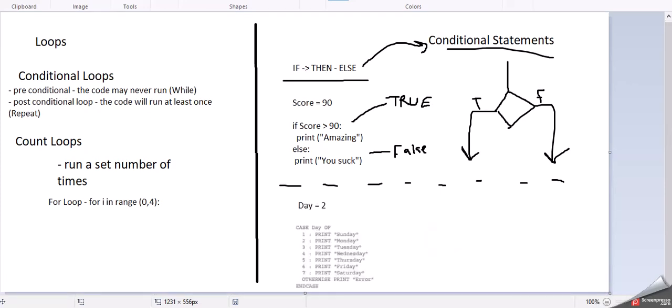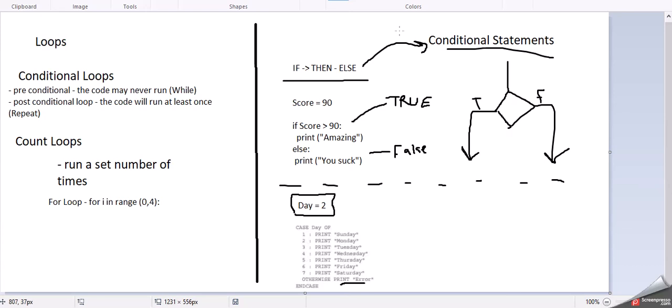A case statement we can't do in Python, but this is what it looks like. Let's imagine we've got a variable called day and it equals 2. It'll then check to see what we've typed in here. If we type in 1, it'll print Sunday. If we type in 2, it'll print Monday. If we type in 3, it'll print Tuesday, 4, Wednesday, 5, Thursday, 6, Friday, 7, Saturday. But if we type in any other number like 8, 9, 10, 11, it'll print error.